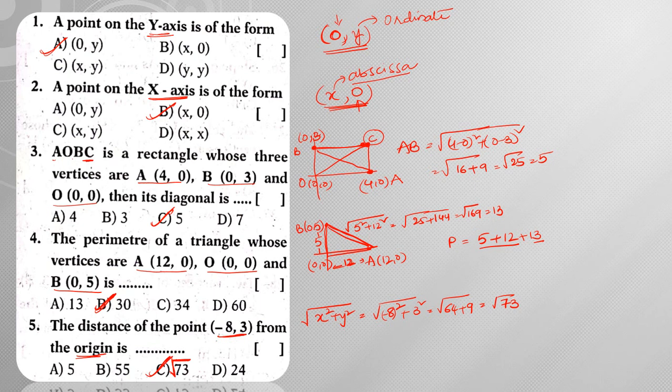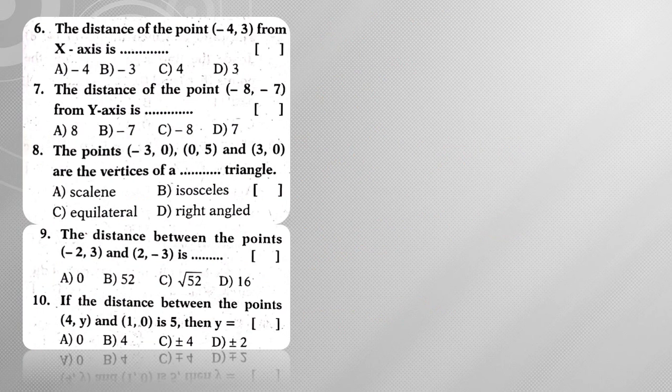Right, next moving on to question number 6. The distance of the point minus 4 comma 3 from x-axis. So from x-axis means you need to take modulus of y. So modulus of y means modulus of 3, which is equal to 3. Hence the answer is option D.